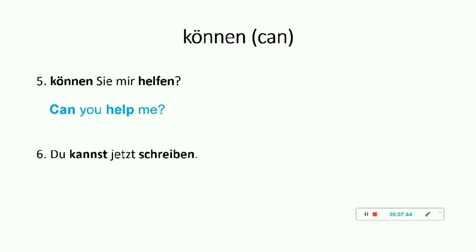And the last example, "Du kannst jetzt schreiben." Schreiben means to write. Jetzt means now. So, what is the modal verb over here? Können again. And it gets conjugated with du and it becomes du kannst. And the actual verb goes at the last. That is schreiben. That is, now you can write. I hope this is clear.